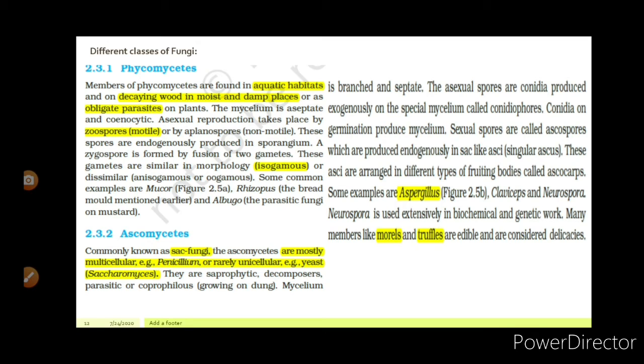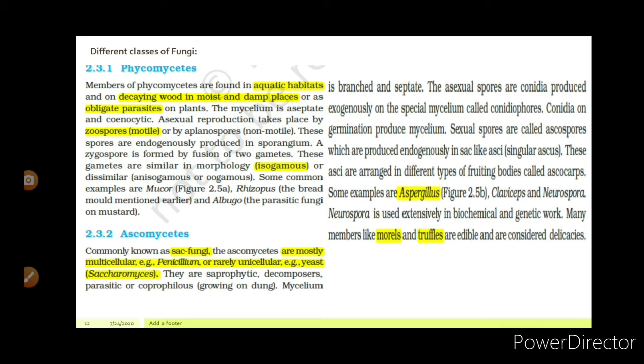Examples are Rhizopus and Albugo, the parasitic fungus which grows on mustard plants. Albugo. Okay. And Rhizopus is the bread mold which was mentioned earlier. See, we can sometimes see the bread blacken if it is kept for a long time. Okay. Which is caused by the fungus Rhizopus.